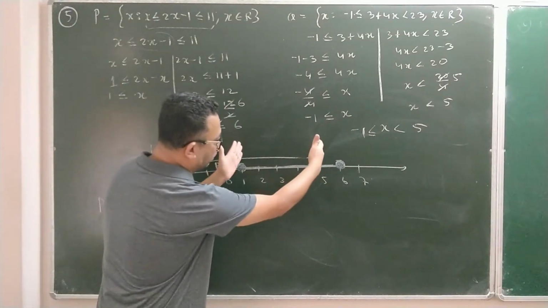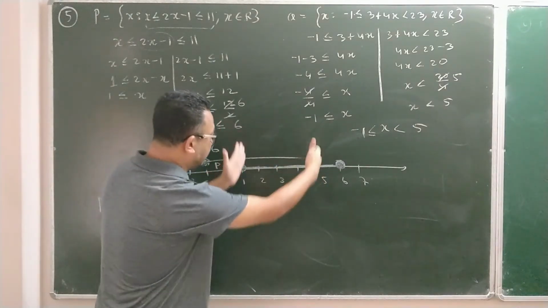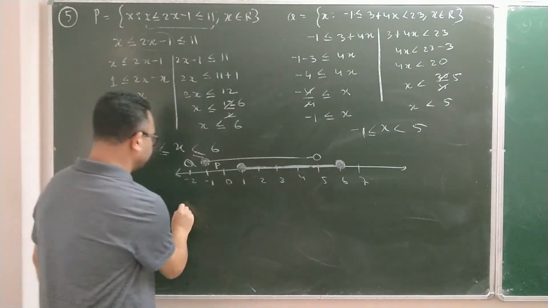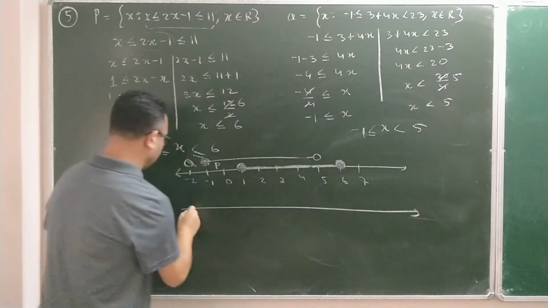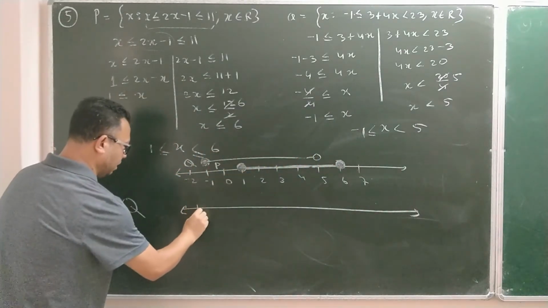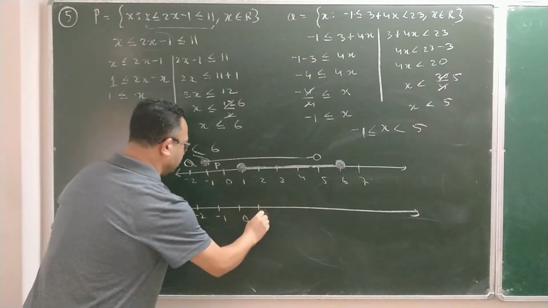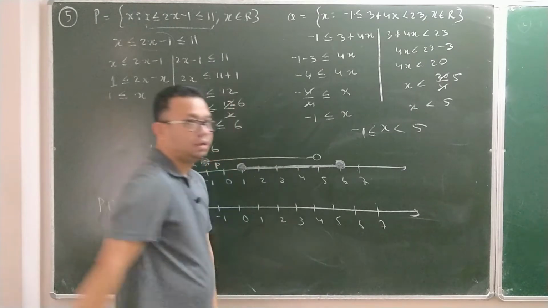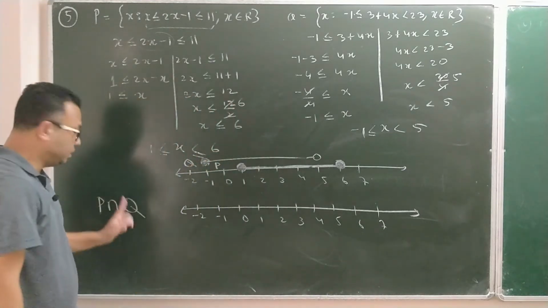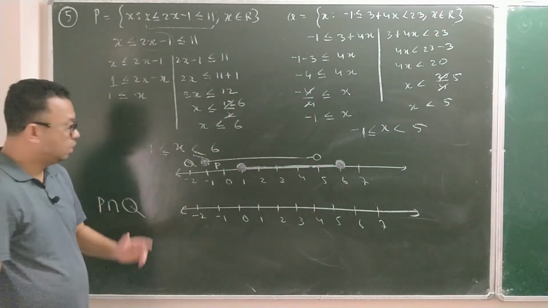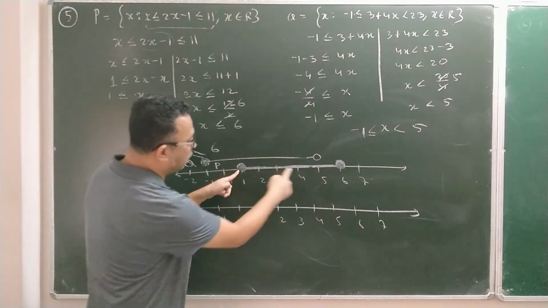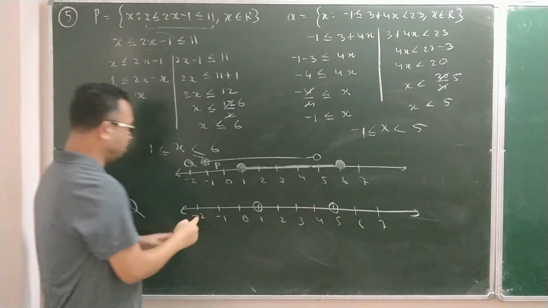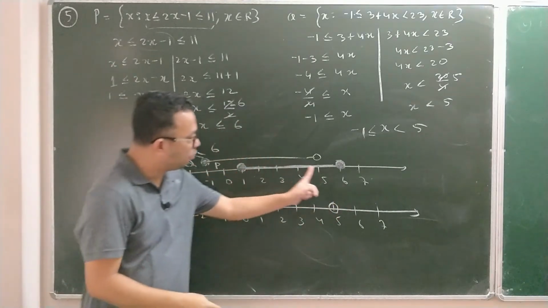I think this reason, if you will agree with me, that this portion is what is common to both P and Q. Since the question is telling you to find P intersection Q, I am copying the same number line: minus 2, minus 1, 0, 1, 2, 3, 4, 5, 6, 7. Now, since intersection means common to both P and Q, common to P and Q is from 1 to 5. So common to both, the line is from 1 to 5.